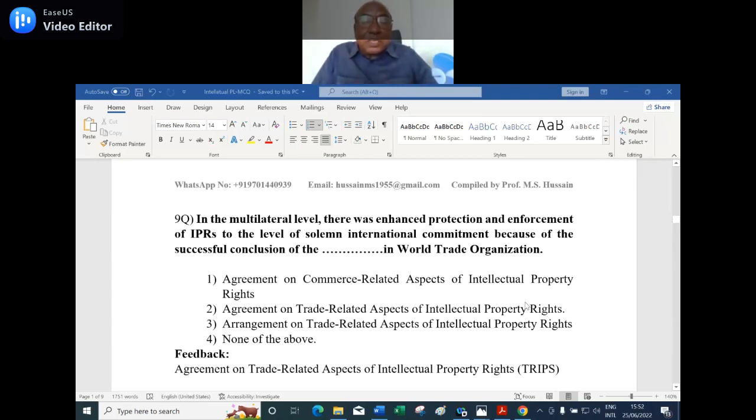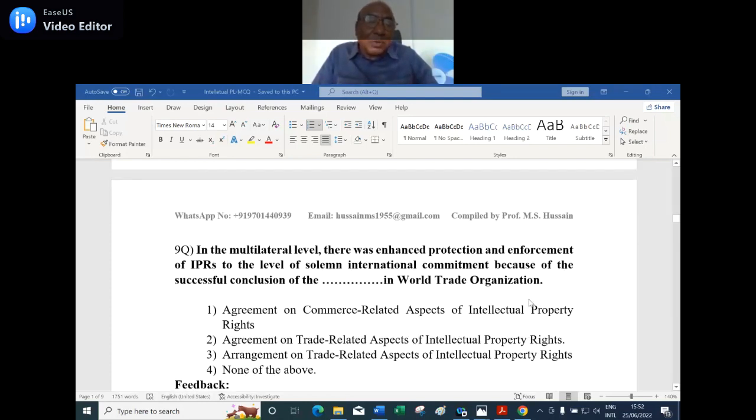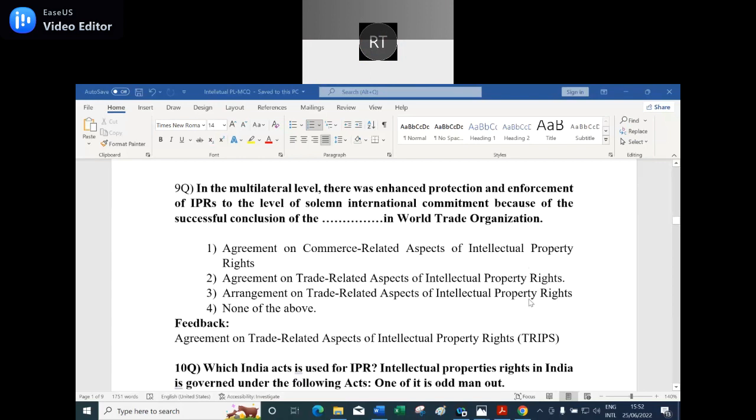Number two, agreement on trade related aspect of intellectual property right. Number three, arrangement on the trade related aspect of intellectual property rights, or none of the above. Number 2. Yes, number two, agreement on the trade related aspects of intellectual property is appropriate in place of the blank for the ninth question. That is TRIPS, which I gave in the feedback also.